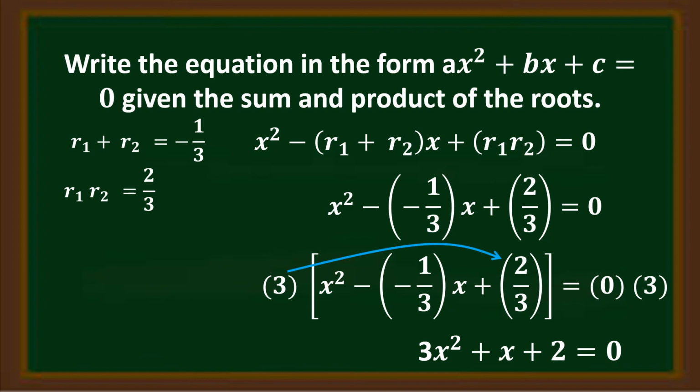Next, 3 times 2/3 is equal to 6 over 3, and 6 divided by 3 is positive 2. Of course, we have 0 times 3, that is equal to 0. So the resulting equation, our final equation, is 3x squared plus x plus 2 is equal to 0.